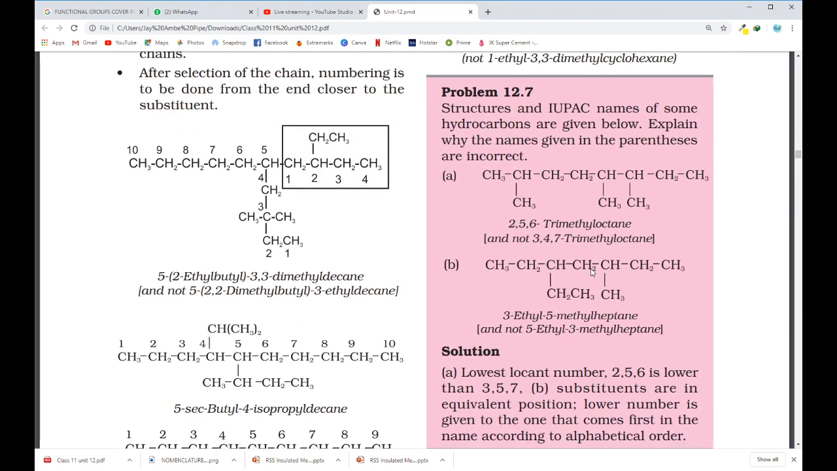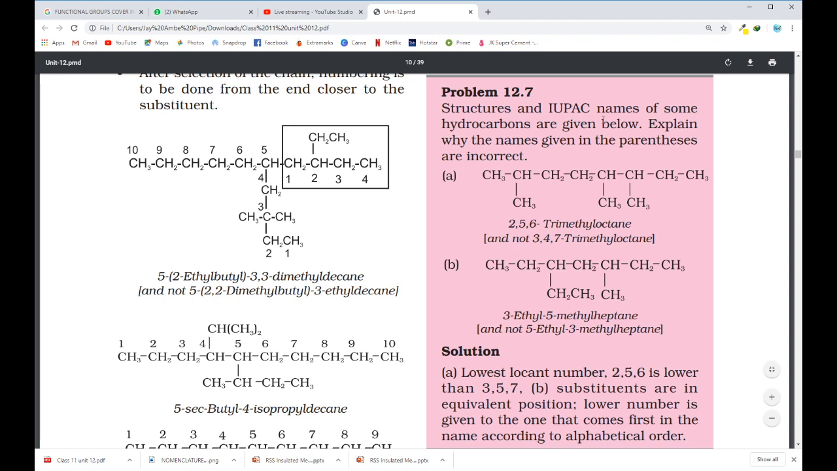Here is problem 12.7: structures and IUPAC names of some hydrocarbons are given below. Explain why the names given in the parentheses are incorrect. So the whole chain is given. Now you have to explain why the names given in parentheses are incorrect. This compound is named as 2,5,6 trimethyl octane. This is the correct name of this compound, but it can't be named as 3,4,7 trimethyl octane. So you have to write the reason why this name is incorrect.